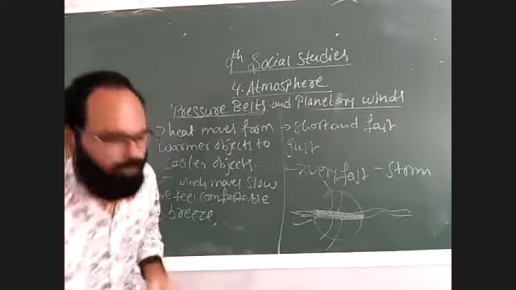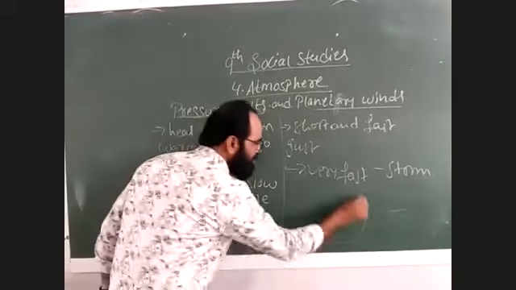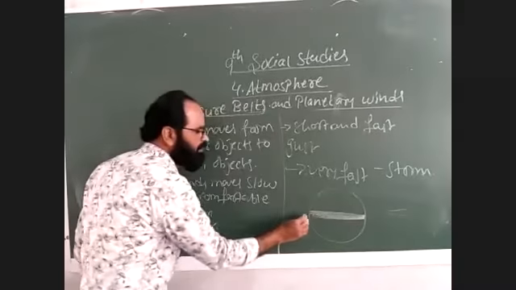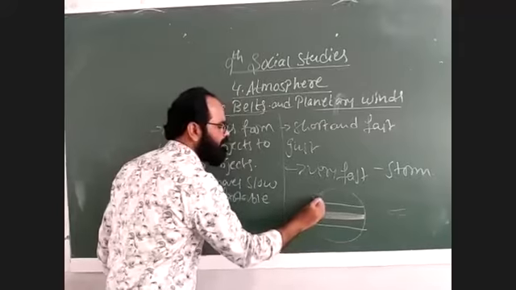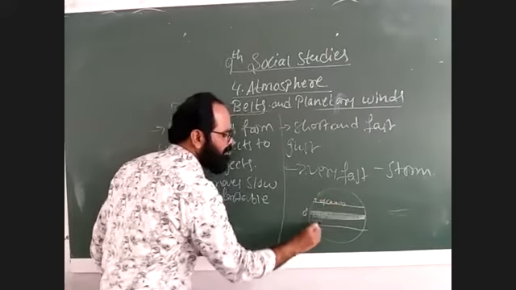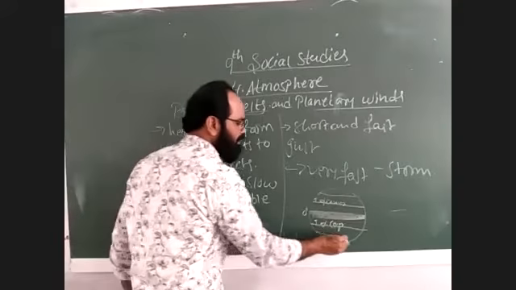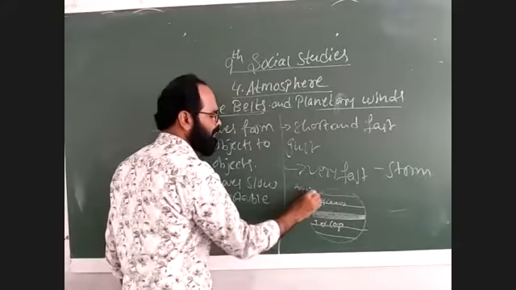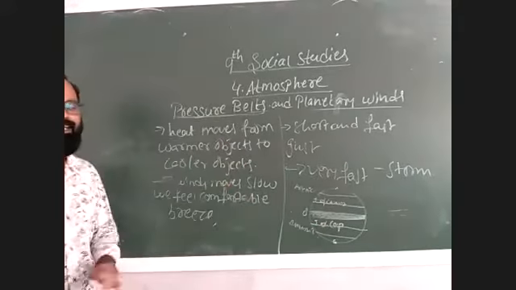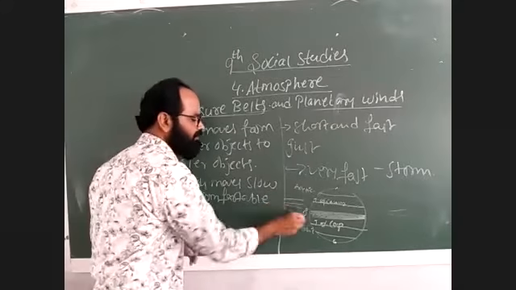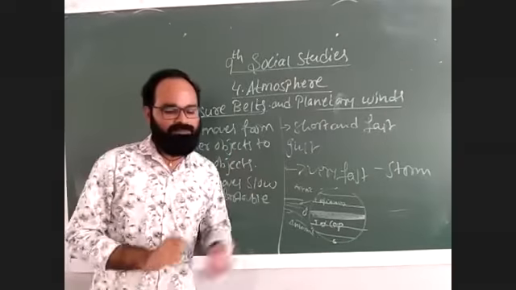Okay. Now, as I said, Earth is not heated up uniformly. This is 0 degrees equator. Okay, Tropic of Cancer, and Tropic of Capricorn. Then we have the Arctic Circle and Antarctic Circle, and these are the poles. So the heat which we get from the sun is not heating the entire places uniformly. It is completely different. We expect the winds to move straight.